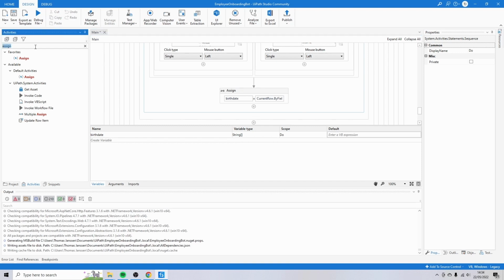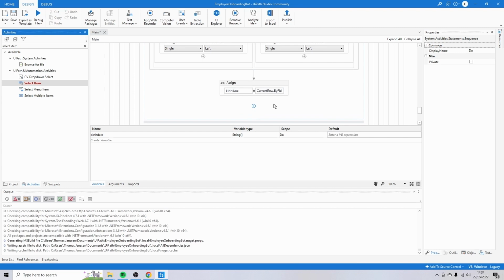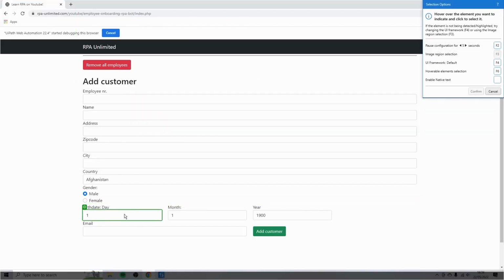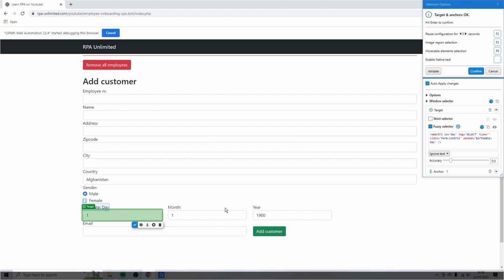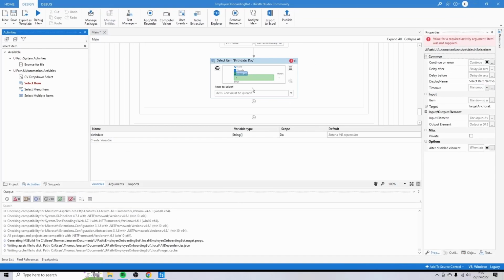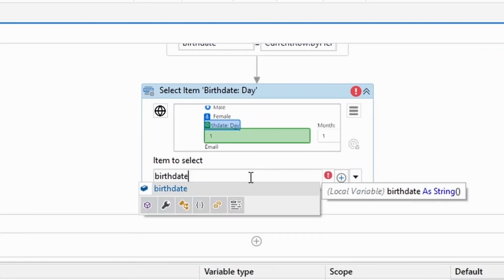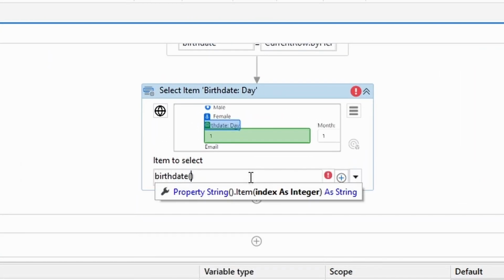And we are going to do that again with a select item. Select item. Indicating Chrome. And first of all, we're going to start with the day. Confirm. And the day that we would like to use is birth date, but only part 0.